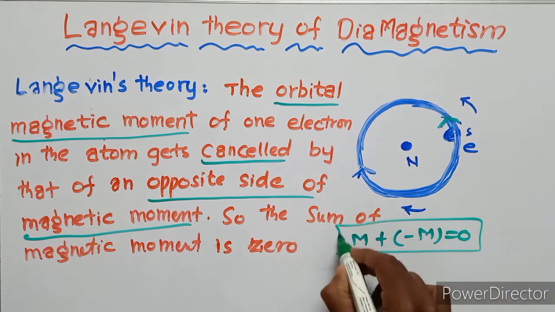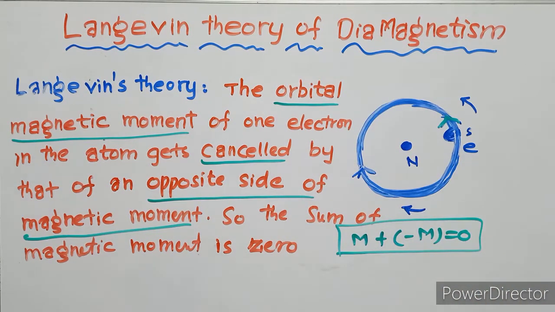This is Langevin's theory. The statement is: the orbital magnetic moment of one electron in the atom gets cancelled by that of an opposite side of magnetic moment. So the sum of magnetic moment is 0.